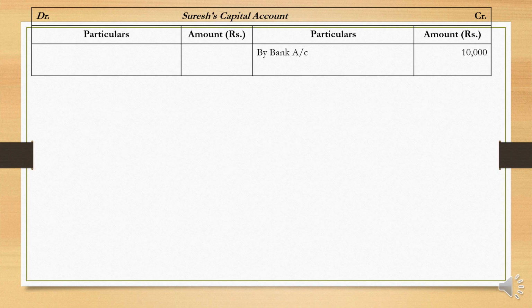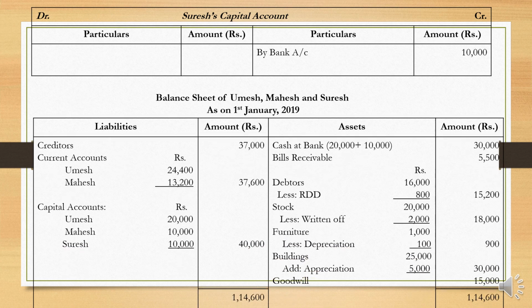It should be 10,000. Now let us prepare the balance sheet of these three people on 1st January 2019. Let us see the liability side first. Creditors, as per the problem, 37,000. Then current accounts of Umesh 24,400 and Mahesh 13,200, total 37,600. Then capital accounts of Umesh 20,000, Mahesh 10,000, and Suresh 10,000, total 40,000. So therefore the balance sheet total is